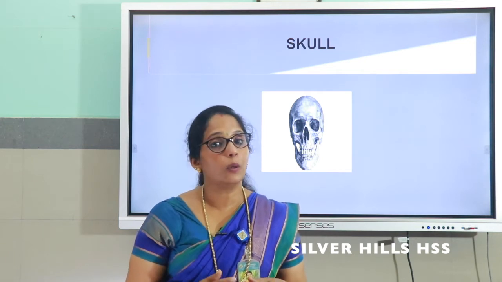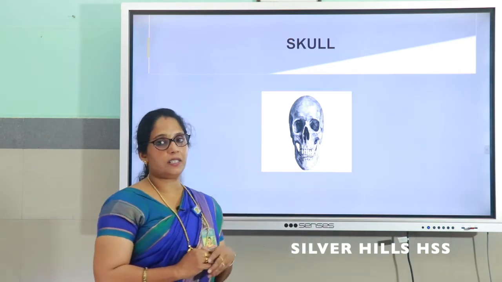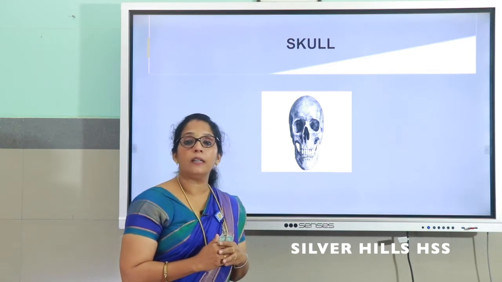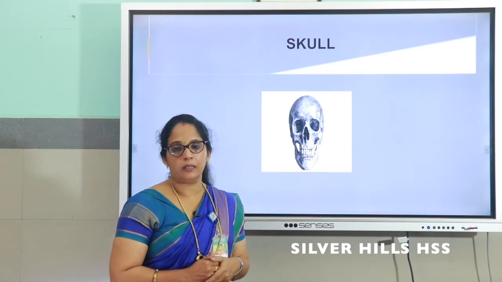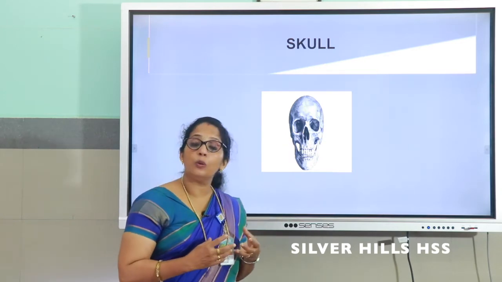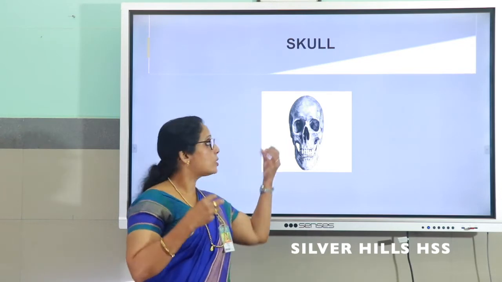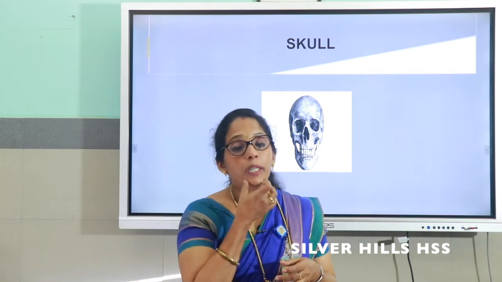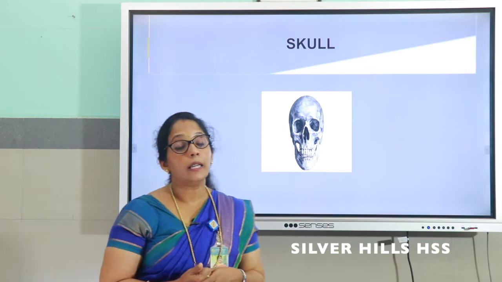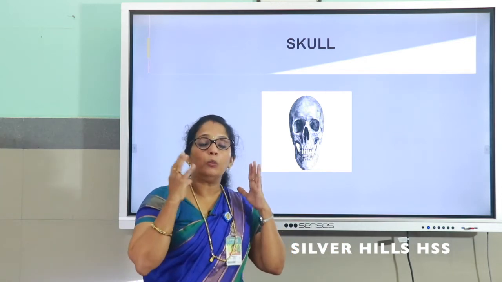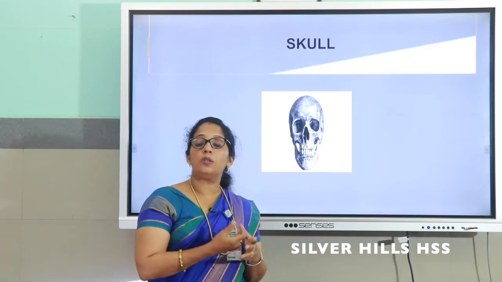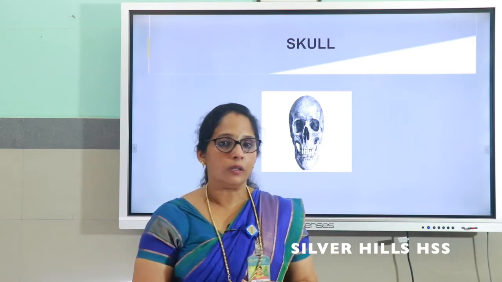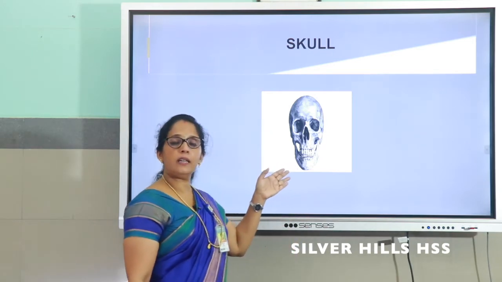You know, brain is the controlling center of all our body activities. So it needs protection from external injury. That is, brain is protected by a bony chamber called skull. Not only brain, our eyes are also protected by the skull. In the eye socket, eyes are there. And in the skull, only the lower jaw is movable. All other parts are immovable, we can't move, it is fixed. Only lower jaw is movable, and this lower jaw is movable for eating as well as for talking. So, skull protects the brain.